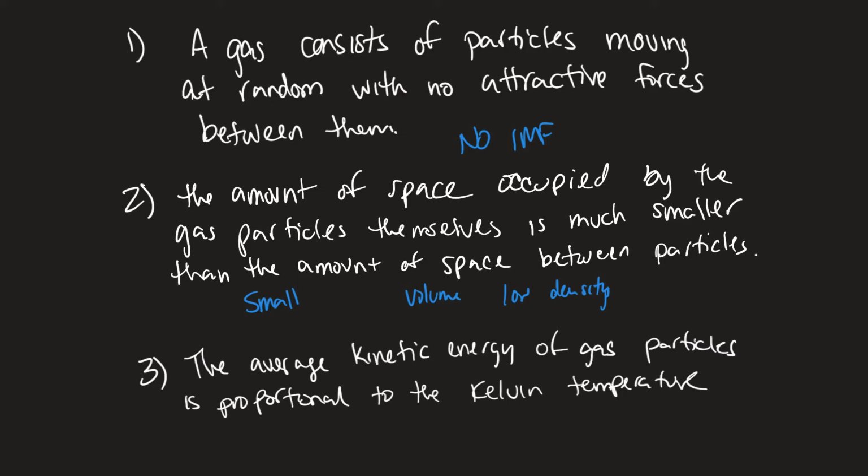And so when we're talking about Kelvin temperature, the kinetic energy of those particles has to be proportional to its temperature and cannot be caused by any other outside factor. So if the gas has a temperature of, let's just say, 300 Kelvin, then the kinetic energy it contains should be proportional to the temperature itself.